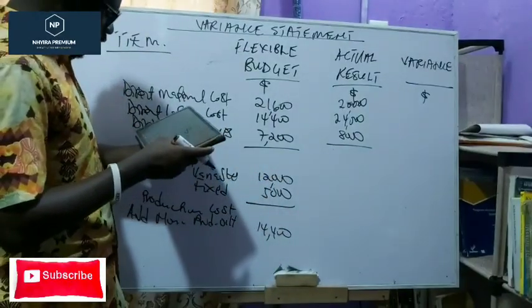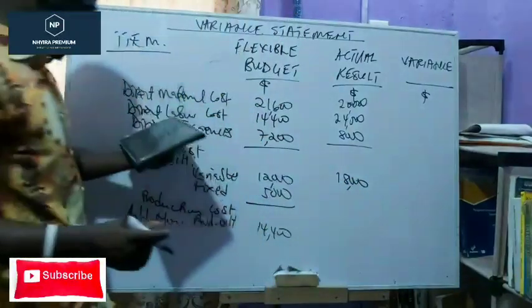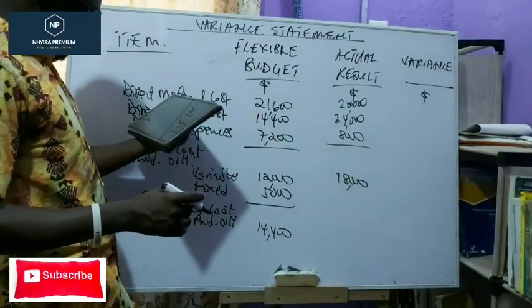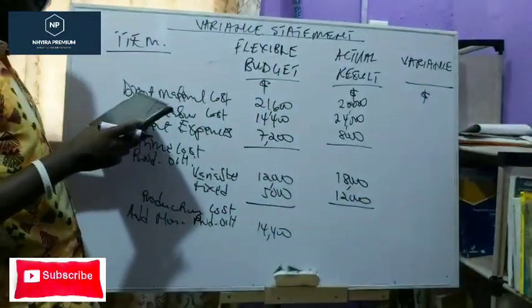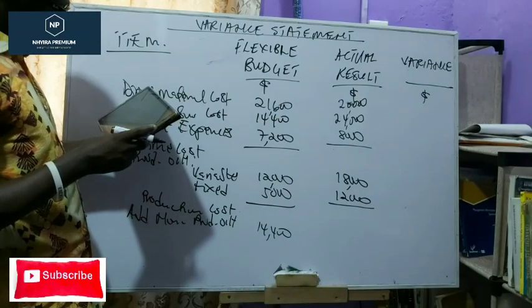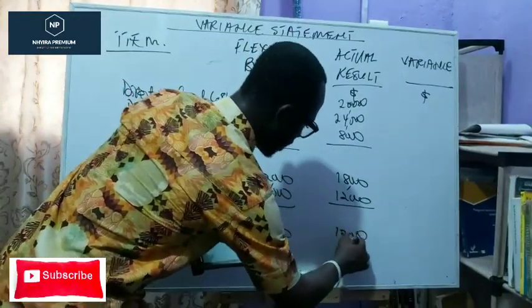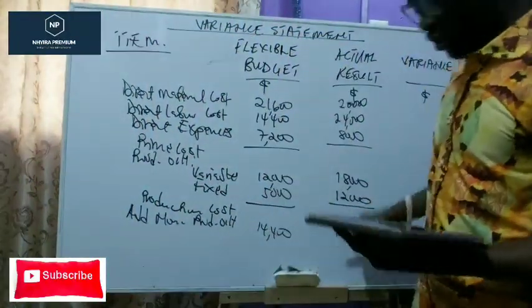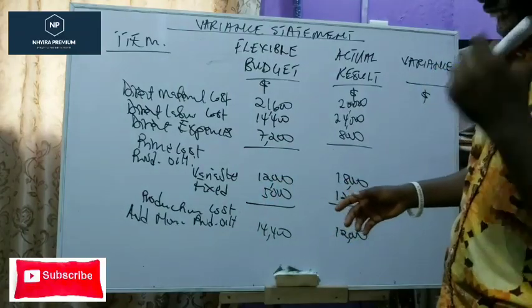Overheads, variable actual 18,000, fixed actual 12,000, and then non-production overheads actual. I think I didn't give actual non-production overheads, so you can put it there as 12,000. So we are done. We are not done though, but like we are done.